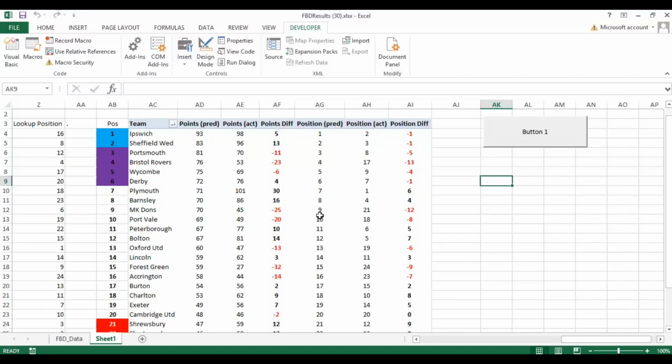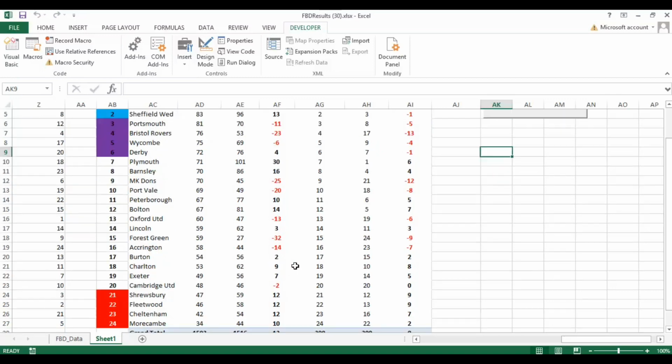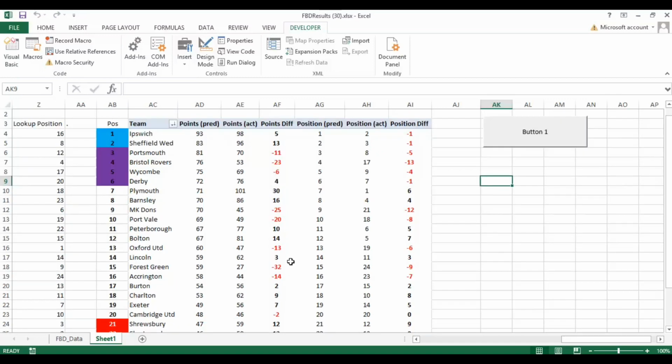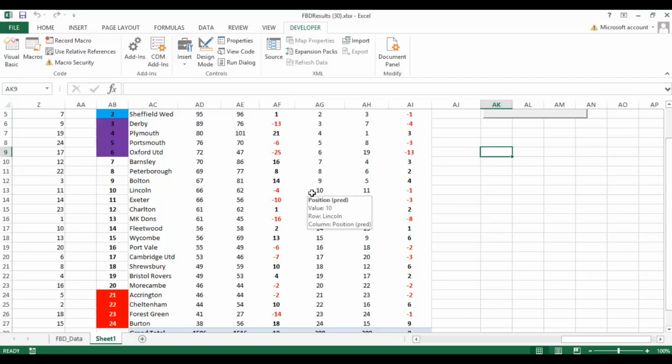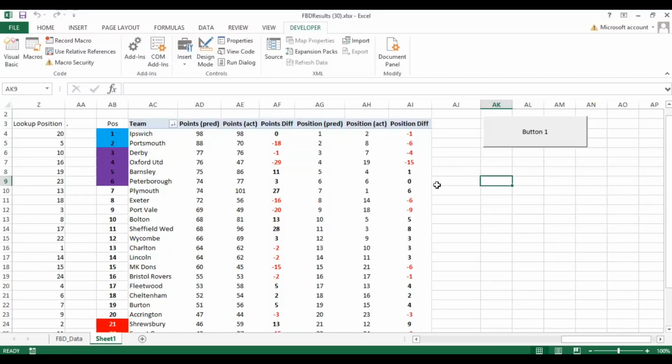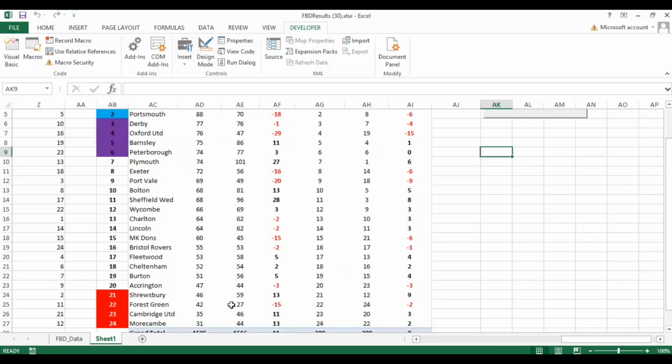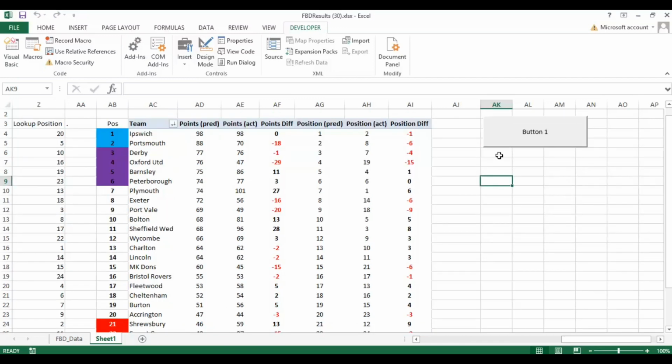Now you can obviously look at the difference as well and look for teams that massively underperformed. So in this instance here, Forest Green, they were expected to achieve 59, they only achieved 27, and they obviously finished bottom of that league. But you can start looking for outliers. Oxford, 25. So in this instance, Forest Green next to bottom, but again, the anticipated points haul was more than they actually achieved, and that will probably be reflective of their odds at the beginning part of the season, because they've had a really poor run towards the end of the season, and those odds would have started creeping up.